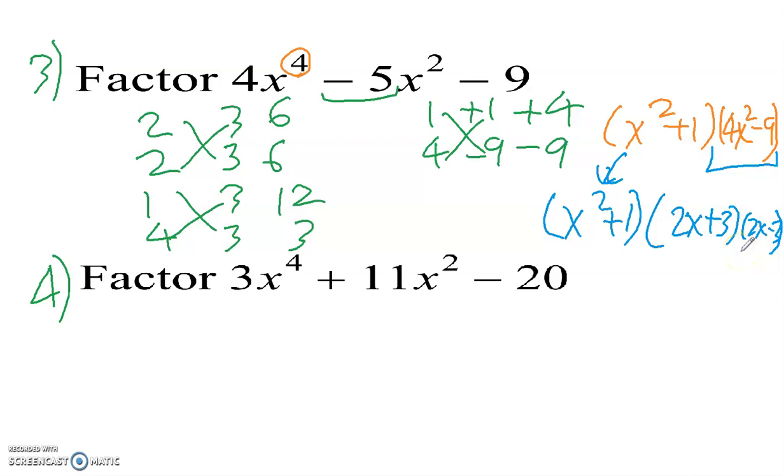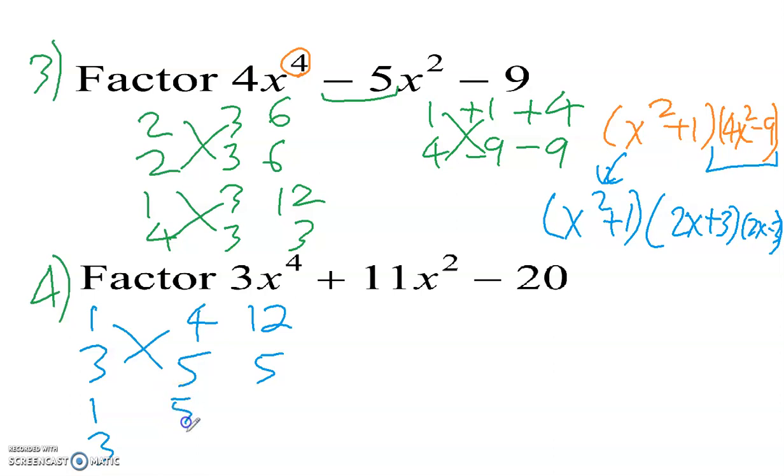Now look at number 4. So let's break up the 3. So that's 1 times 3. Let's break up the 20. So what can we do here? We can try 4 times 5. So 1 times 5 is 5. 3 times 4 is 12. Okay, can't get an 11 with that. So let's try flipping it. 1 and 3, 5 and 4. So 1 times 4 is 4. 3 times 5 is going to be 15. So we have a positive 1, positive 15 and negative 4. Positive, negative over here. And so that works.